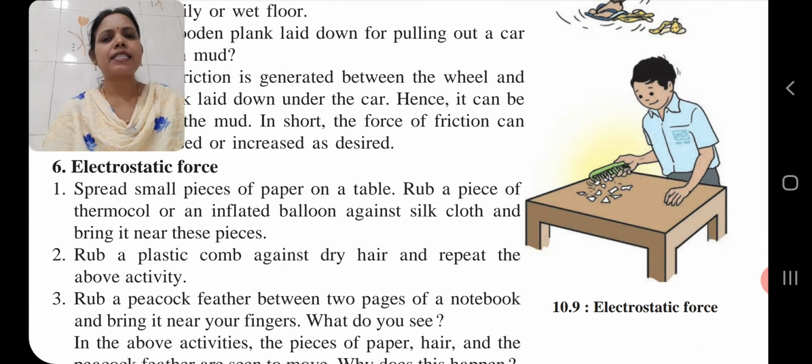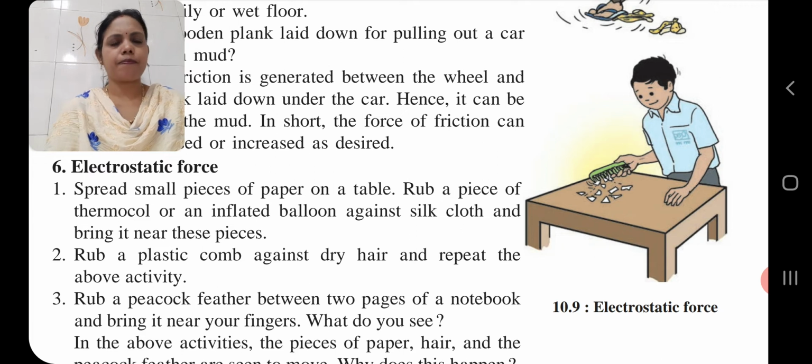Rub a plastic comb against your dry hair and repeat the above activity. Here also, what will happen, students? Because your hair is dry, the comb which you are combing with will also develop static electricity.